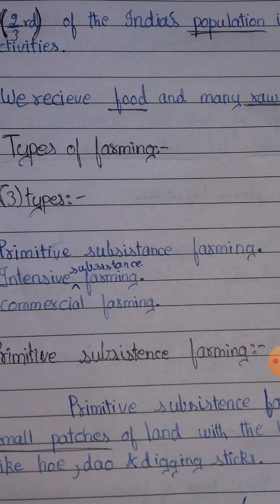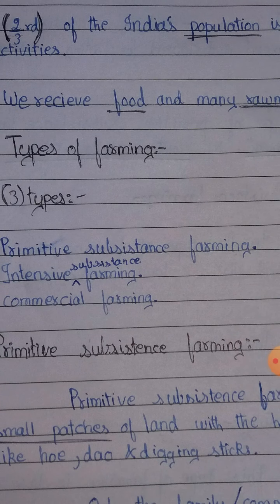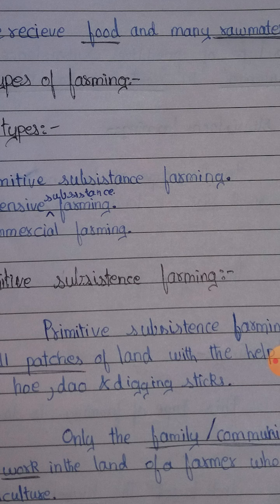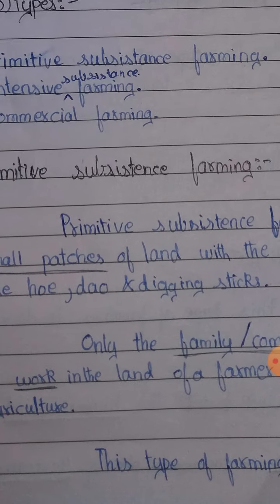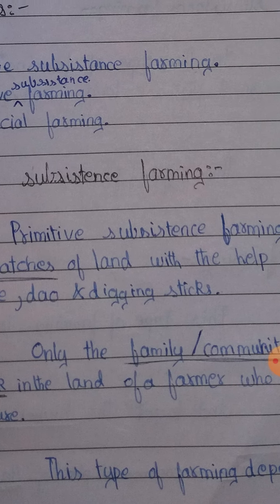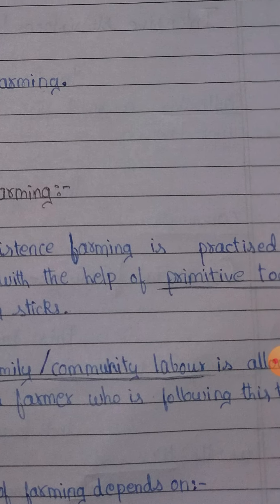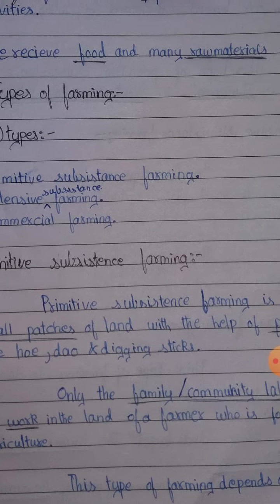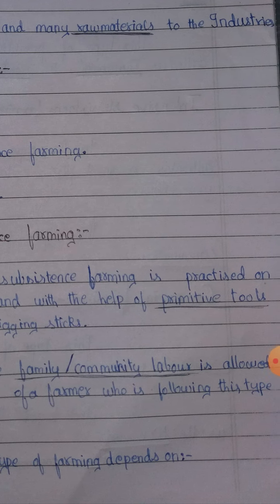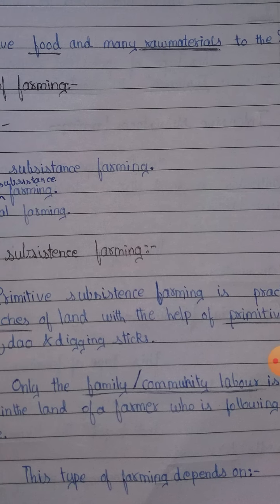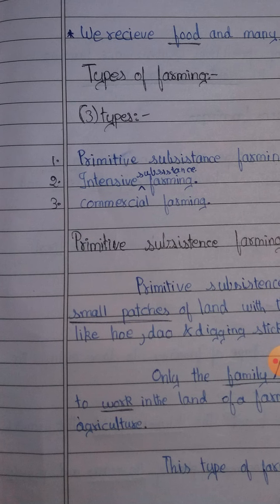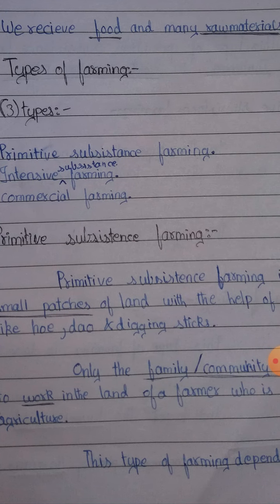There are three types of farming: primitive subsistence farming, intensive subsistence farming, and commercial farming. First, let's study primitive subsistence farming. Primitive subsistence farming is practiced on small patches of land with the help of primitive tools. Underline the point, primitive tools. Primitive means old, so old tools. What are those old tools? Like hoe, dao, and digging sticks.